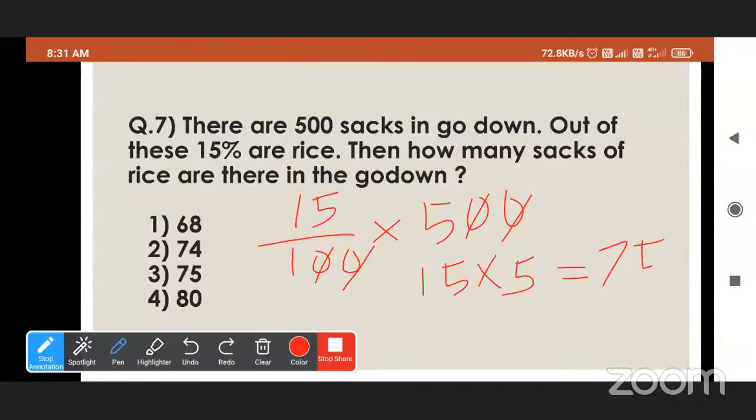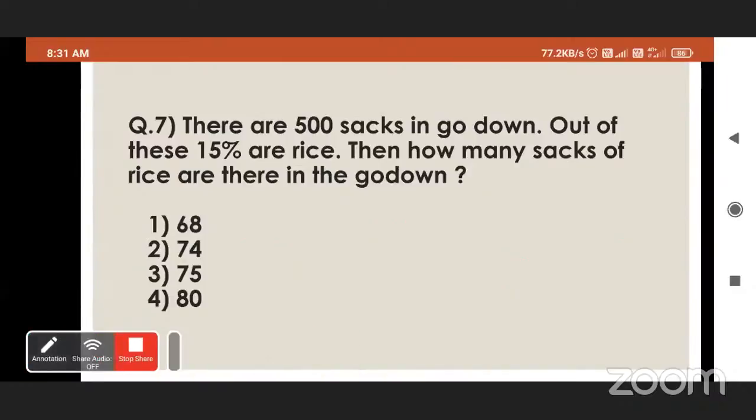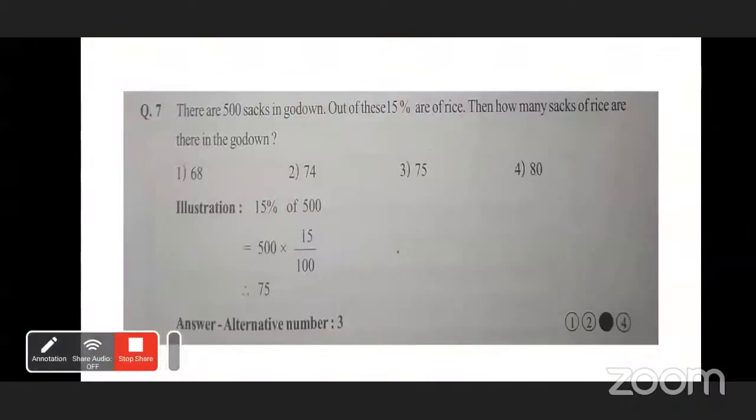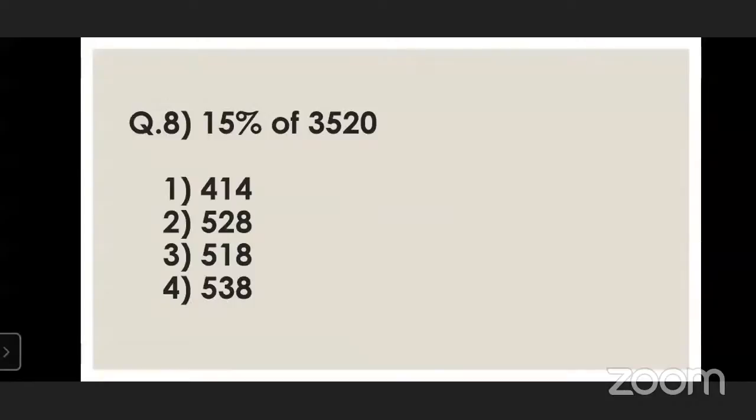Third option, 75. Very good. 75 is the correct answer. See, 15% of 500 means 500 multiplied by 15 upon 100, and we will get 75. Very good. Now, question number 8.